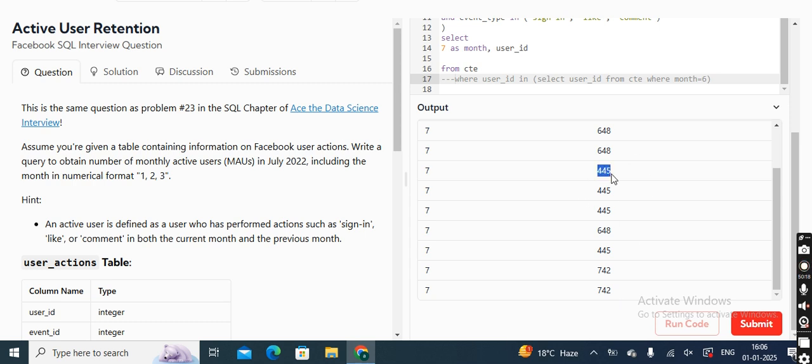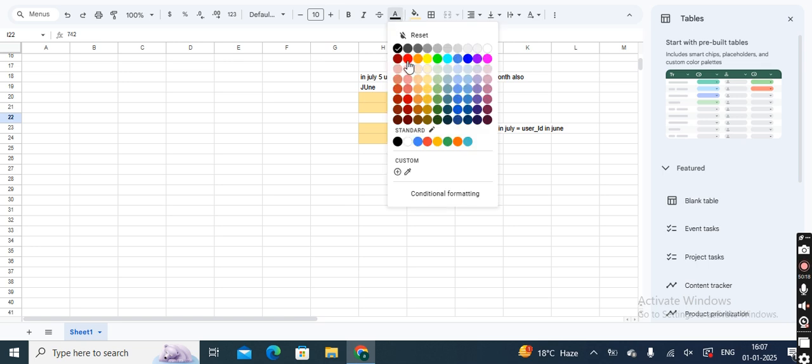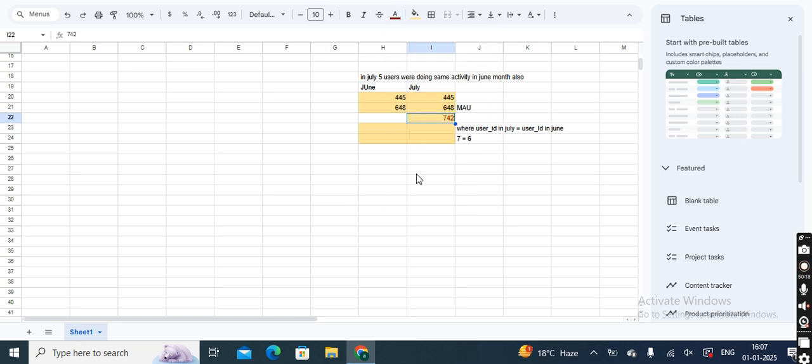If I just tell you with the same example to make it clearer, let me take this again. 445, 648, 742. So what I am saying is these two users are already present in the month of June.